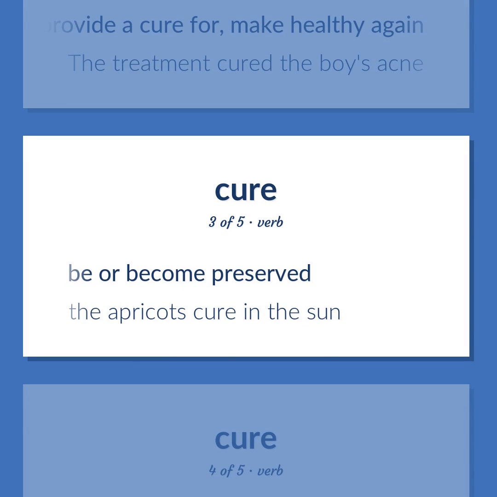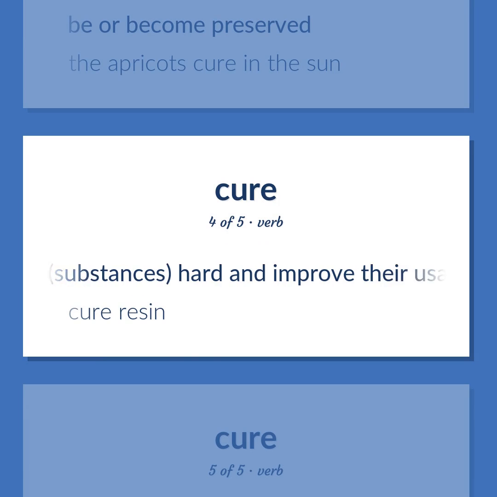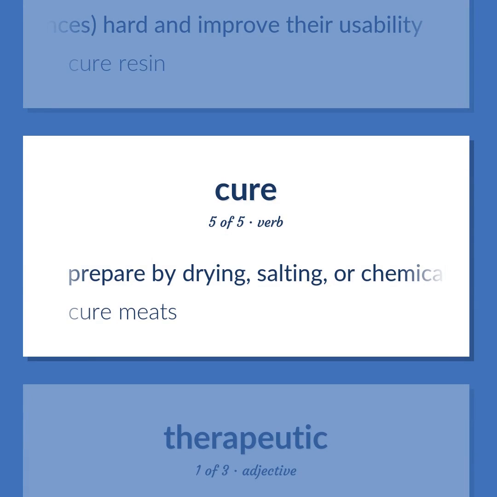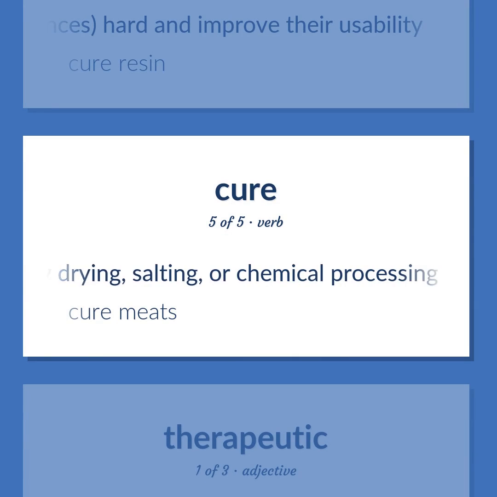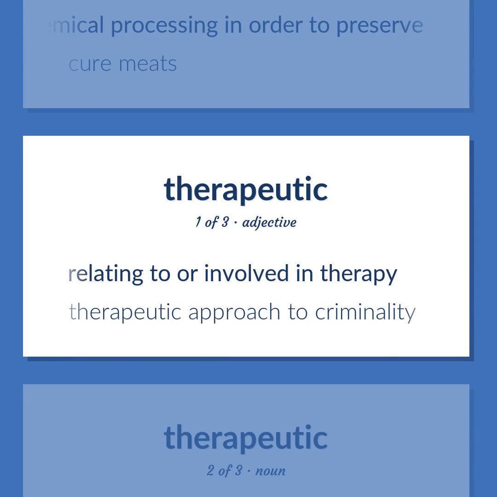Be or become preserved. The apricots cure in the sun. Make substances hard and improve their usability. Cure resin. Prepare by drying, salting, or chemical processing in order to preserve. Cure meats. Relating to or involved in therapy. Therapeutic approach to criminality.